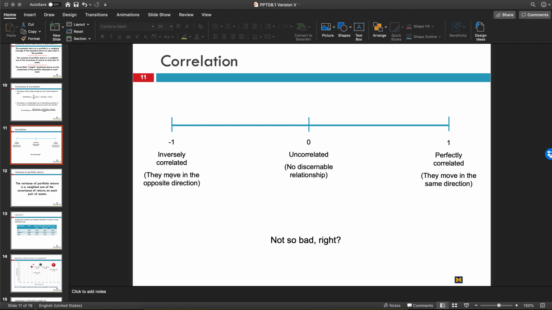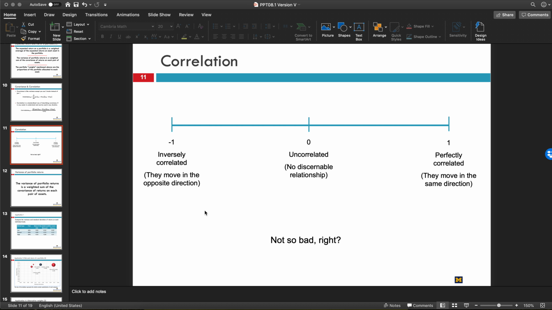Let me give you an example of perfectly correlated. It would be pretty closely correlated: ice cream sales on a hot day at the beach. The hotter it is, the more ice cream you're going to sell. If it's freezing outside, you're not going to sell any ice cream because nobody's going to be outside buying ice cream. Similarly, inversely correlated would be things that just move in the complete opposite direction.